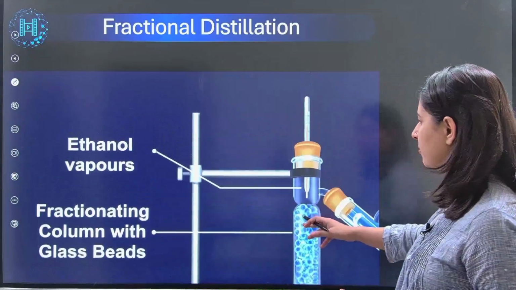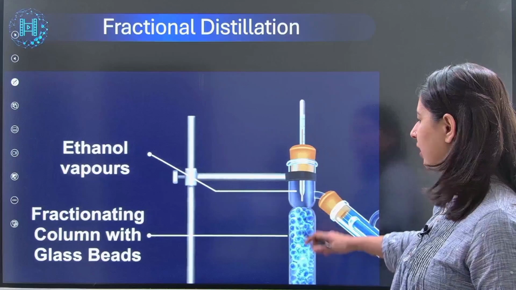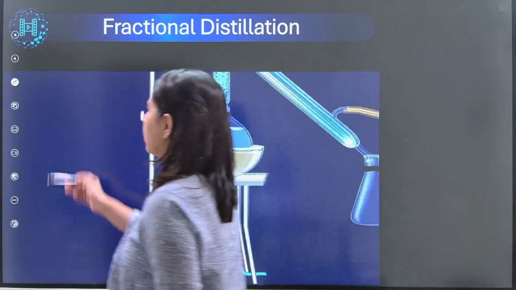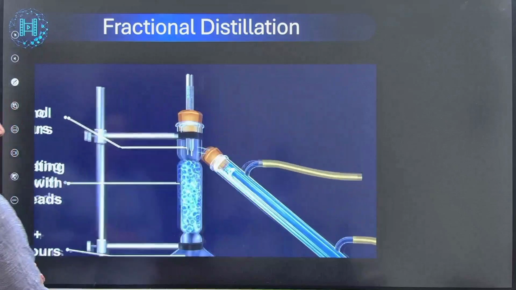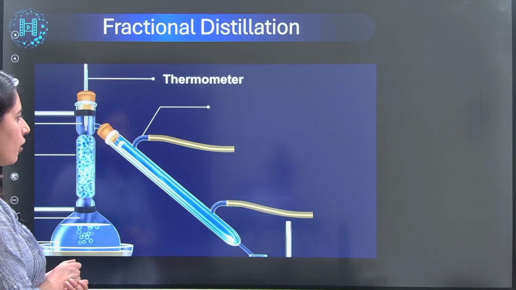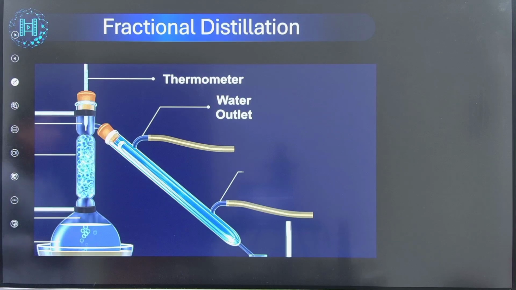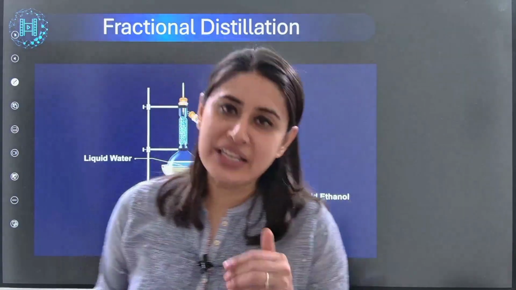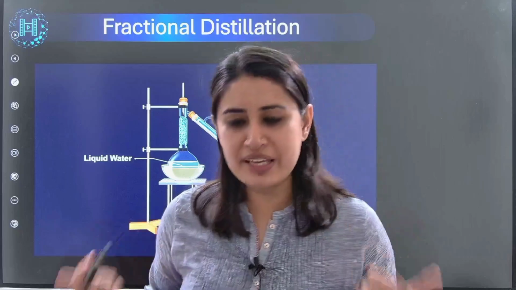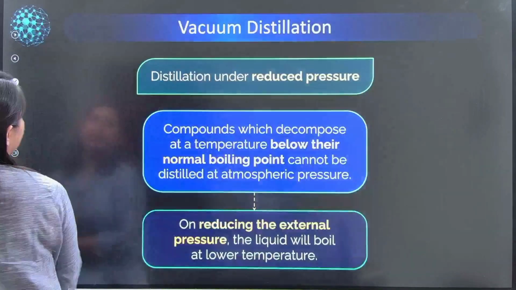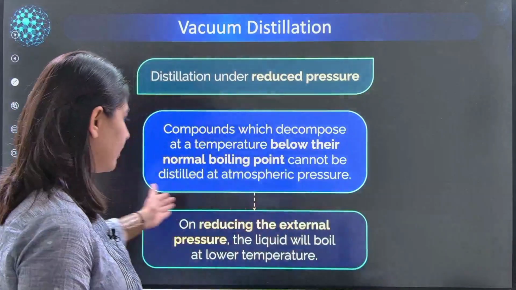Vapors are being observed. You can see the fractional column with glass beads to provide condensation, so that now we can separate ethanol from water easily. Of course you have the water outlet and inlet in the same manner as we discussed. Taking water and ethanol, ethanol has a lower boiling point. So ethanol will be collected in the receiver flask. Okay, great.